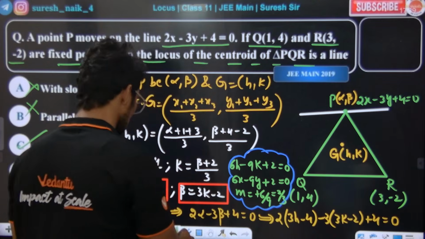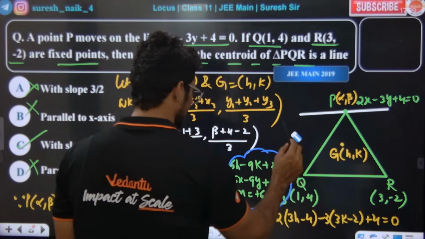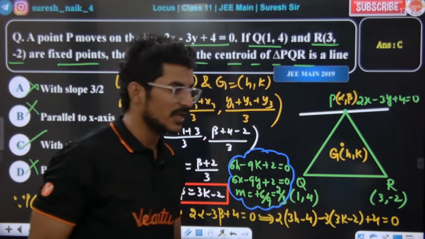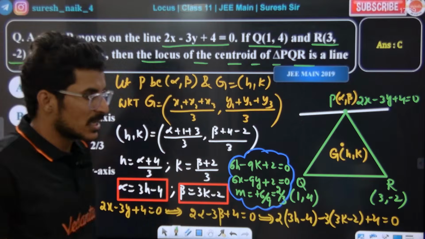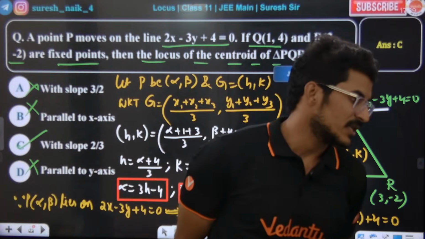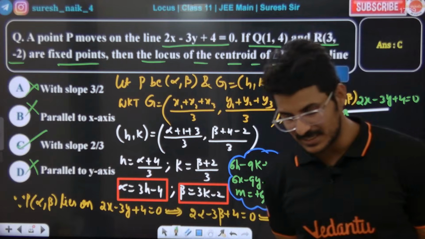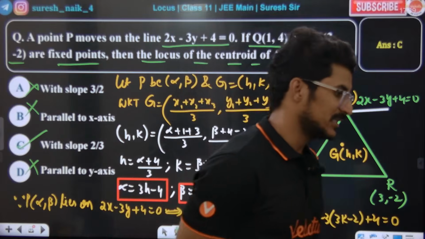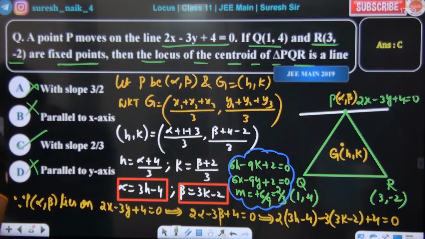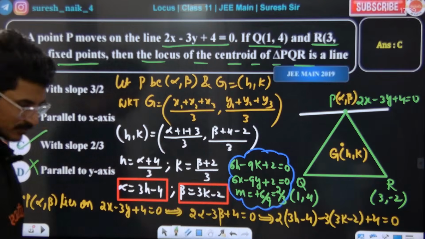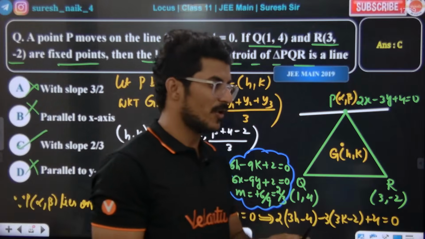C for Chintu Baba is the right answer. Everybody look at the board. Yes or no? There was no percentile, there were marks. Shall we go forward to the next question?